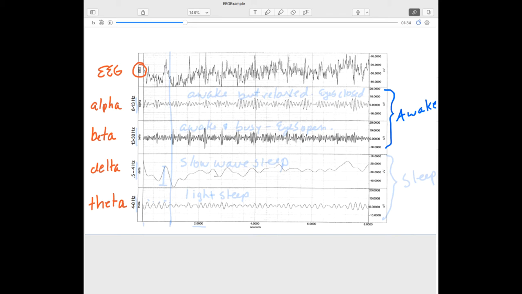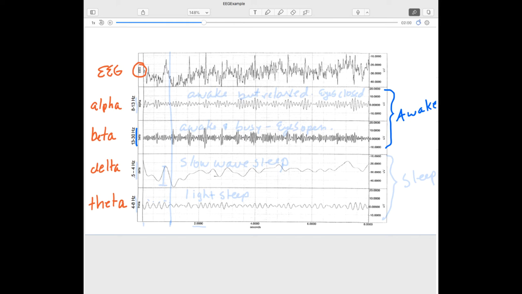Beta is the one that's the most active, so think of busy beta. We can see that brain activity is characterized by waves that repeat 13 to 30 times per second. So here we get 13 to 30 hertz for beta waves. In other words, 13 to 30 of these individual peaks in a second of time.